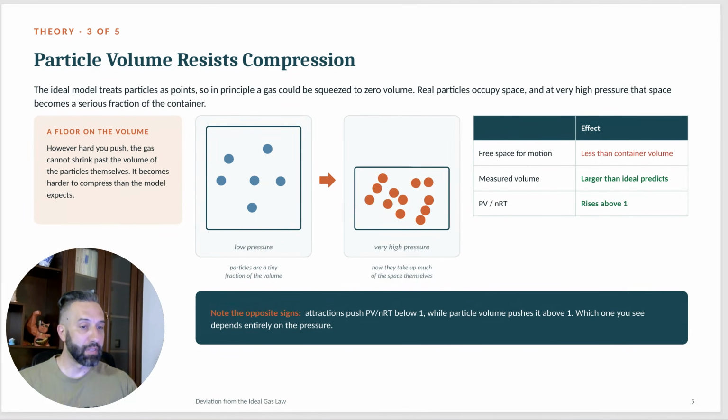And here you have an illustration of what happens when you increase the pressure and the volume gets smaller. I mean, this is obviously not the same gas, not the same number of particles. But what we want to illustrate here is look at this, very high pressure. Actually, like 25 or maybe 15% of this container is red. So now the volume of the particles is actually a very significant part of this whole space.